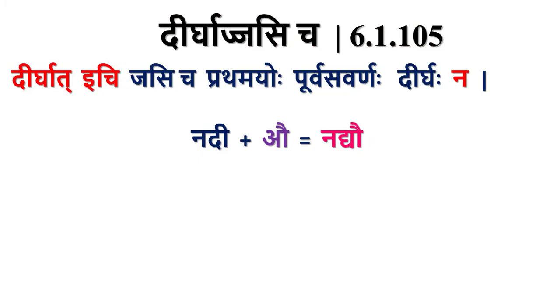Ik letter followed by H letter. E plus Au is equal to, E will be replaced by Yakara. So Nadi plus Au is equal to Nadyau. Similarly, Vadu plus Au is equal to Vadvau. That U will be replaced by Vakara by Iko Yanachi. There will not be Purva Savarna Dirgaha in these cases.